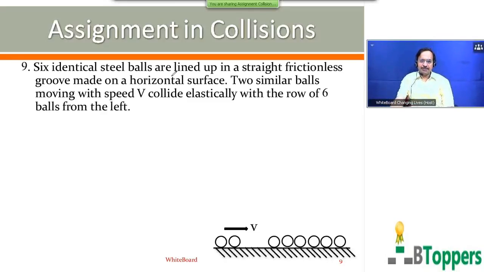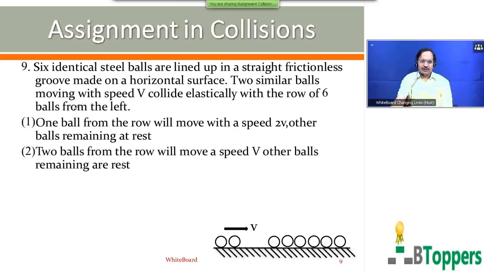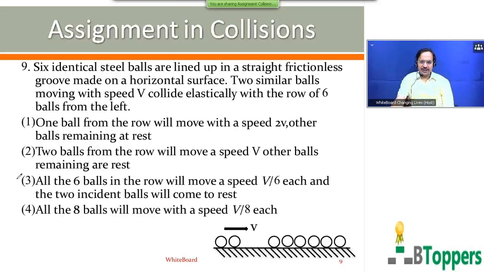6 identical balls are lined up in a straight frictionless groove made on a horizontal surface. 2 similar balls moving with speed v collide elastically with the row of 6 balls from the left. You are given 4 options on screen and you have to select the correct option. Come on, go through all the 4 options and try to write your answer on the paper.